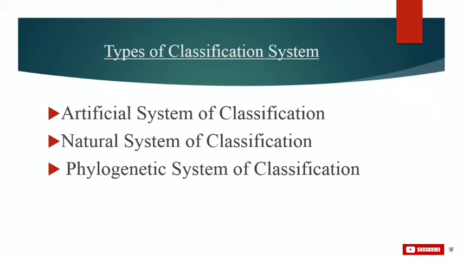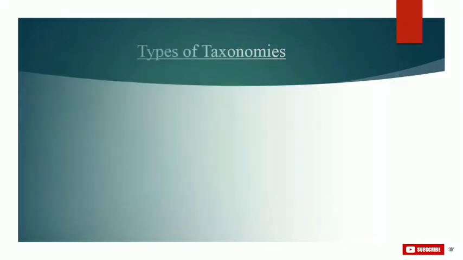And then the disadvantages of this phylogenetic system of classification are that it is not helpful in plant identification. The classification is too outdated as the habit is used as the main basis of classification. So this was about some types of classification systems that are used in classification of plants.